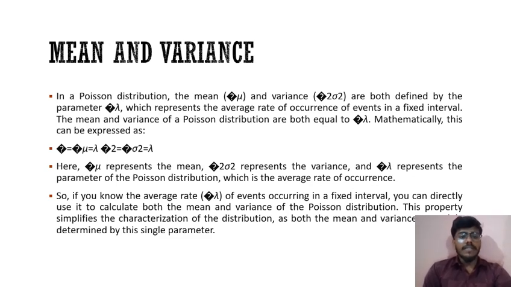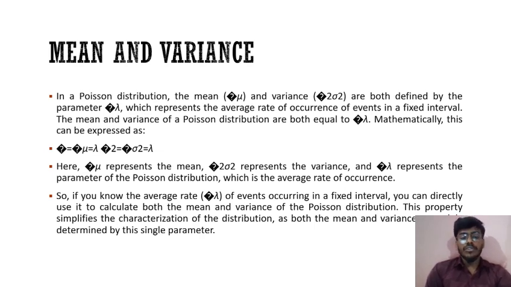Mean and variance. In a Poisson distribution, the mean, mu, and variance, sigma squared, are both defined by the parameter lambda, which represents the average rate of occurrence of events in a fixed interval. The mean and variance of a Poisson distribution are both equal to lambda. Mathematically, this can be expressed as mu equals lambda, sigma squared equals lambda. Here mu represents the mean, sigma squared the variance, and lambda the parameter of the Poisson distribution, which is the average rate of occurrence.